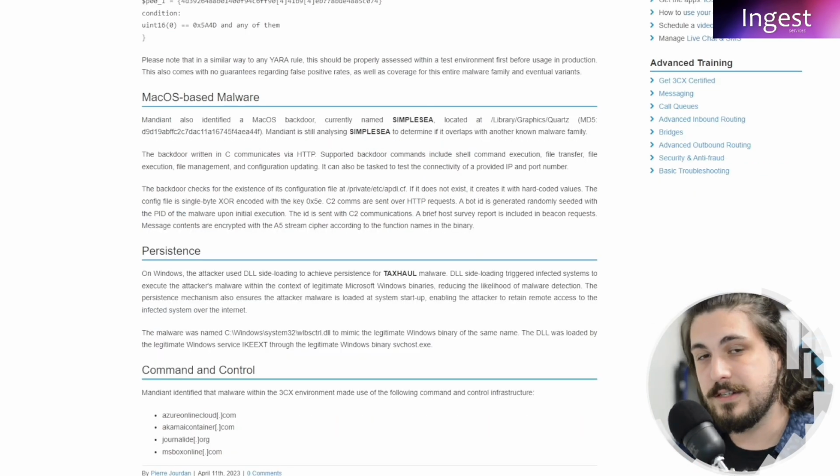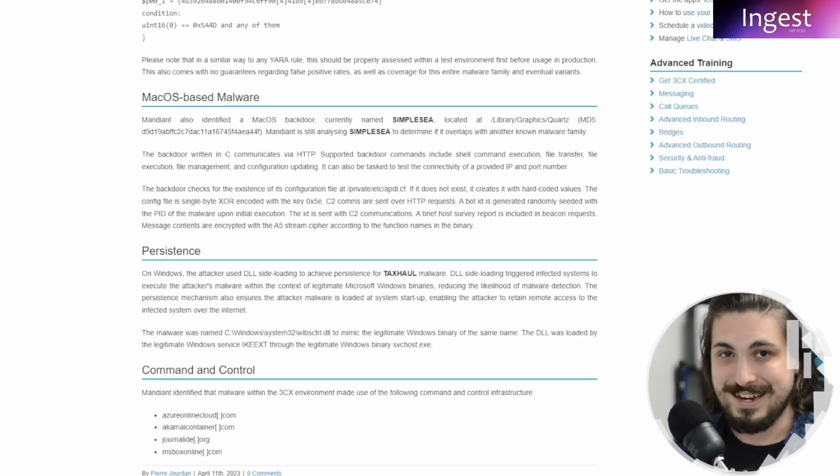Mandiant has also identified that there was a Mac OS backdoor. Currently they have named it SIMPLESEA. They're yet to determine if it overlaps with another known malware family. However, it reaches out to a C2 command and control server or connection, and it's probably going to be around the same idea of trying to be an info stealer, although maybe more.